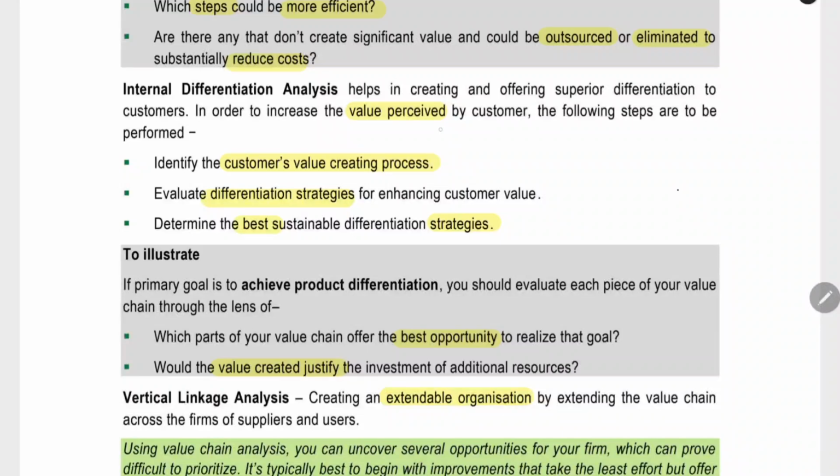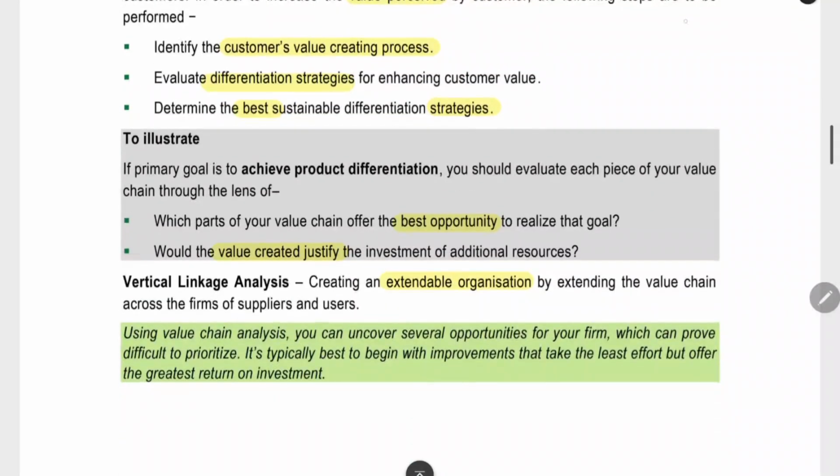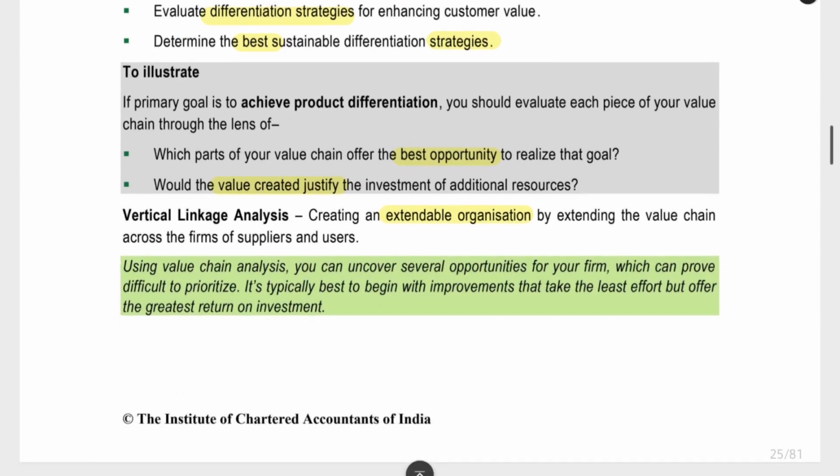When you see internal differentiation analysis, it will be based on the value perceived by the customer. What is the value of the product in the mind of the customer? For that, you have to see what is the value creating process, what is the most important activity for the customer, what is the differentiation strategy, how you can add uniqueness to the product, how you can provide more value to the customer, what is the best sustainable differentiation strategy. For providing more value to the customer in a particular process itself, you can do 3 or 4 alternatives. In that, you have to see what is the alternative which is giving most benefit to the company also, and is giving more value to the customer also. That you have to choose.